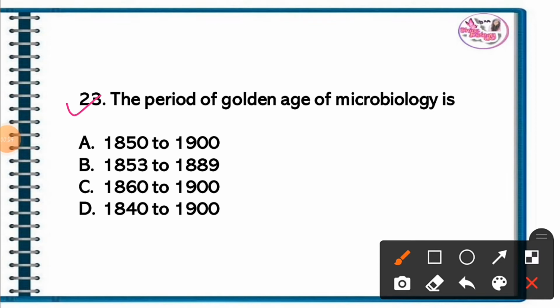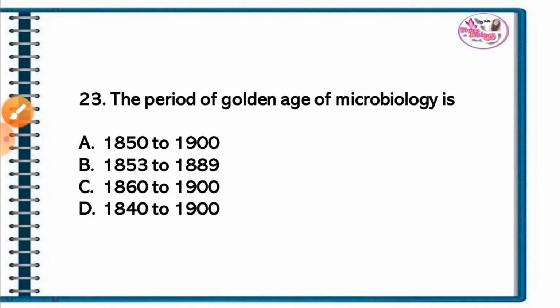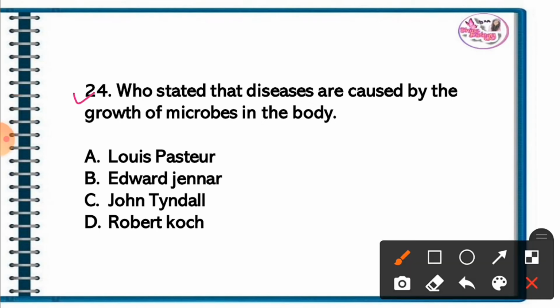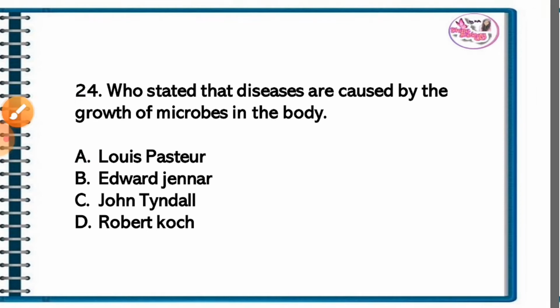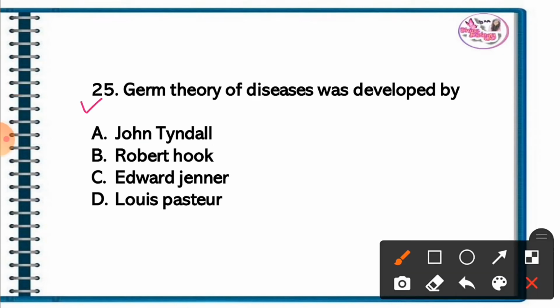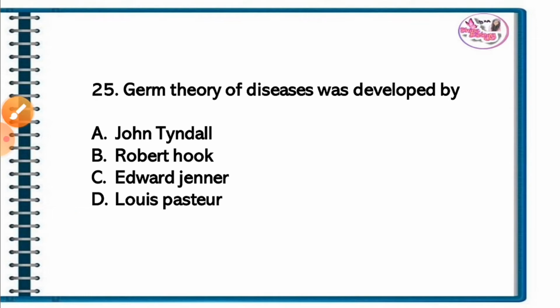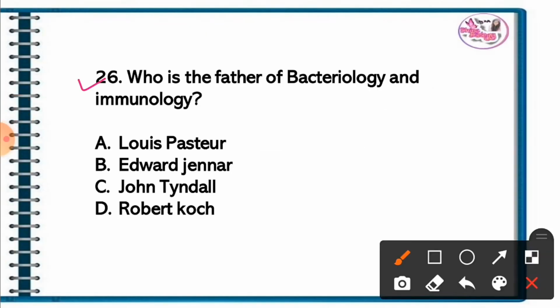Question 23. The period of the golden age of microbiology is. The correct answer is option C. 1816 to 1900. Question 24. Who stated that diseases are caused by the growth of microbes in the body? The correct answer is option A, Louis Pasteur. Question 25. Germ theory of disease was developed by. The correct answer is option D, Louis Pasteur. Question 26. Who is the father of bacteriology and immunology? The correct answer is option A, Louis Pasteur is the father of bacteriology and immunology.